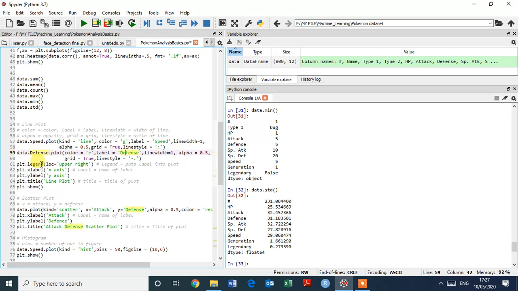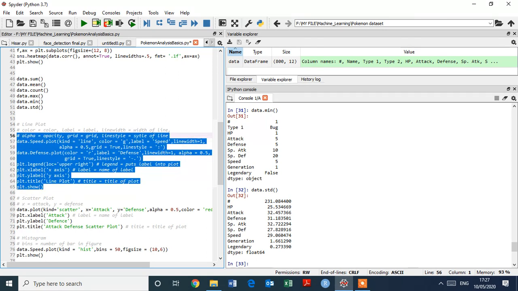And we want to add the legend here, plt dot xlabel here is the x axis, plt dot ylabel here is the y axis, and we want to write a title name. Just type plt dot title, and in braces line plot, and we want to show the plot, just type plt dot show.